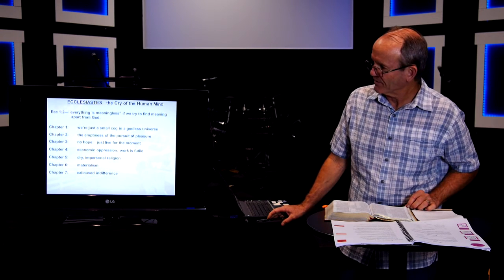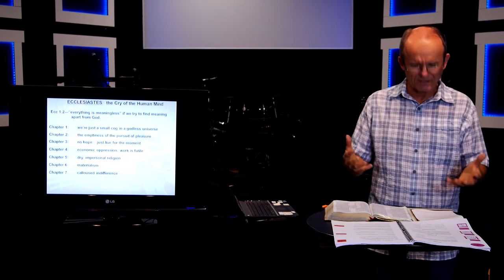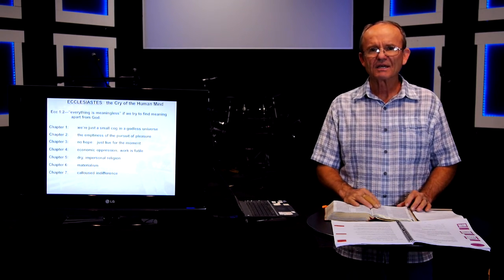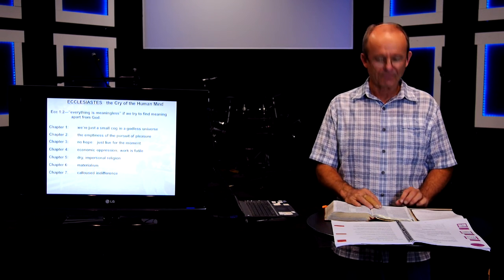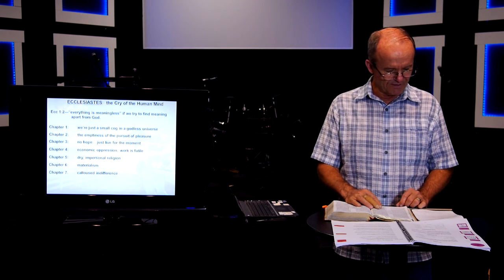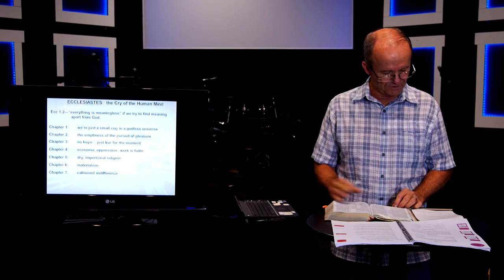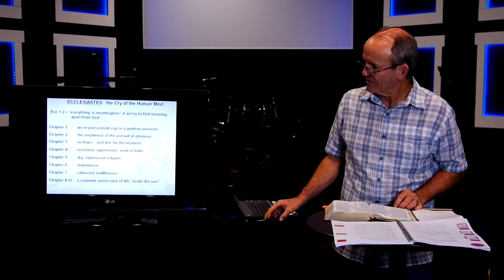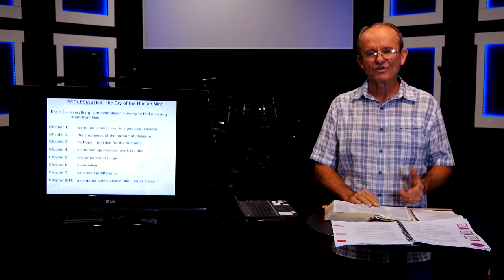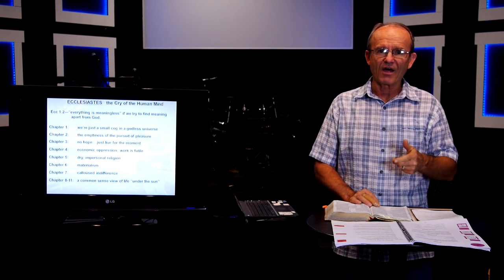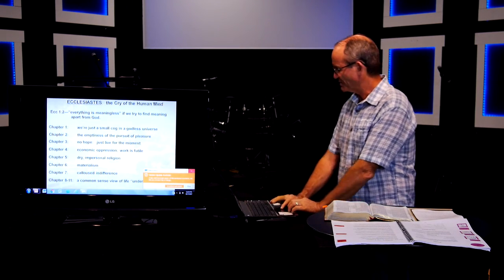In chapter 7, it speaks of calloused indifference. It seems that the righteous perish, but the wicked thrive, and it makes no sense. And so we just have to accept what happens with a calloused indifference. Going to chapter 8 through 11, it gives us a common sense view of how to live life, considering what we've just talked about in the previous chapters.